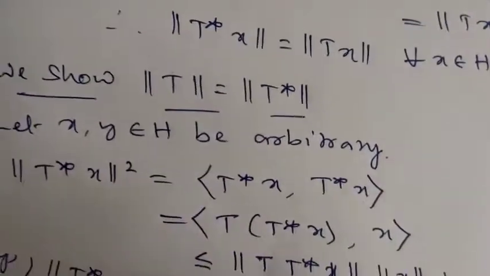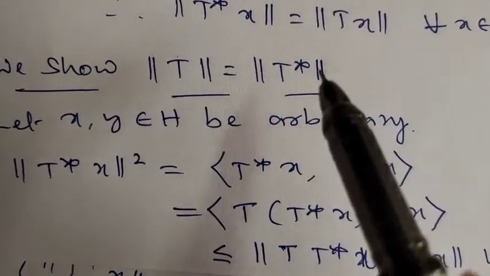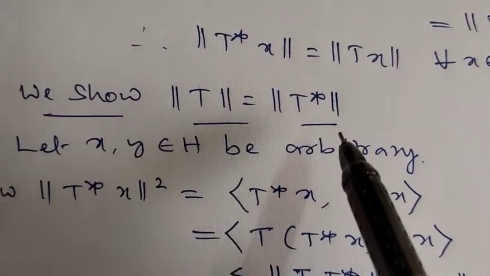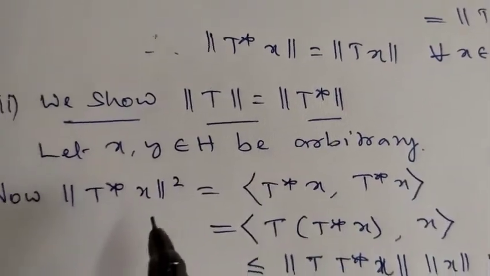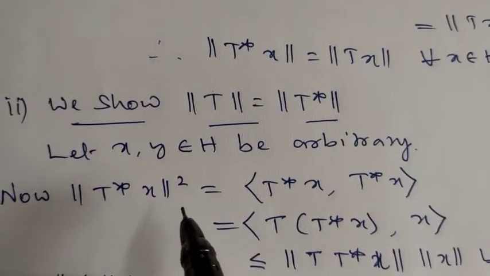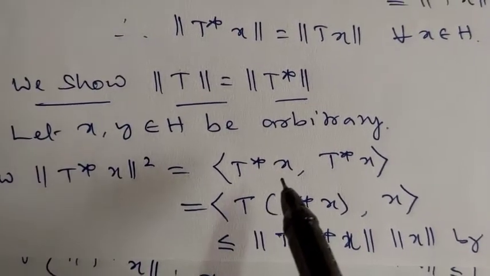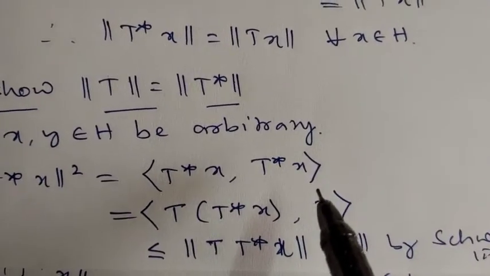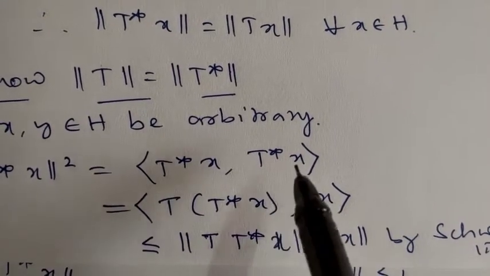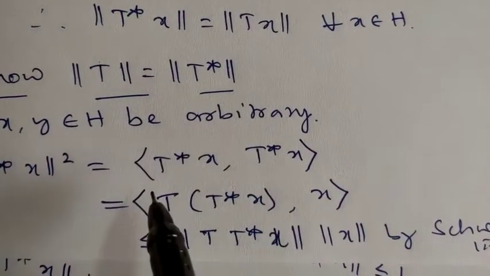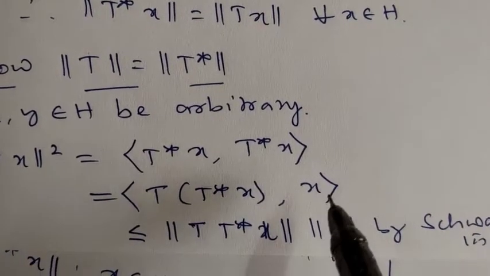Let's come to prove the second result. The second result says we need to prove norm of T is the same as norm of T star. So let x, y belong to H be arbitrary. Now norm of T star of x whole square is again T star of x comma T star of x. So this is equal to T of T star of x. I transform this T star to here, T of T star of x comma x.